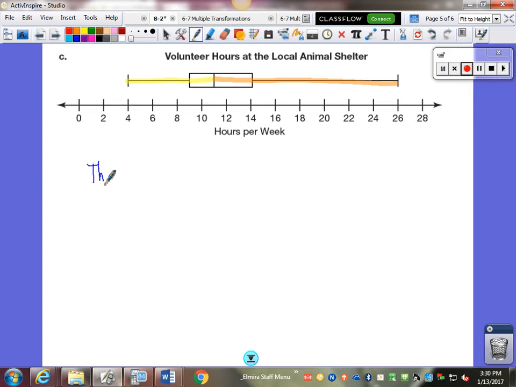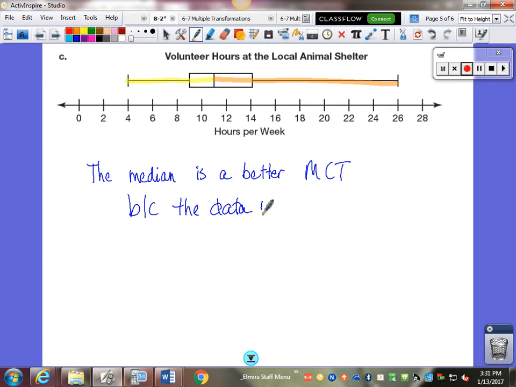So the median is a better predictor, or a better MCT, let's stay consistent here, better measure of central tendency, because the data is skewed right.